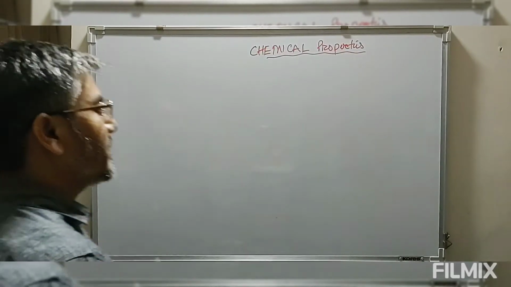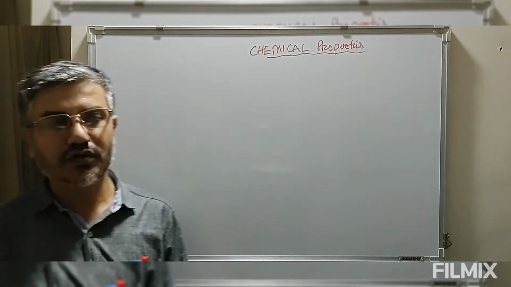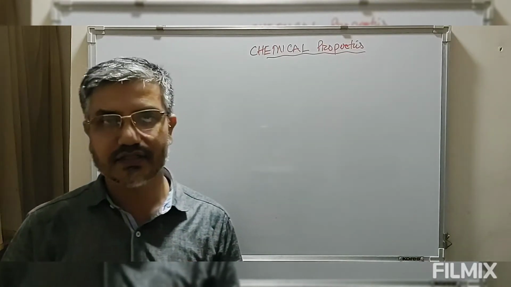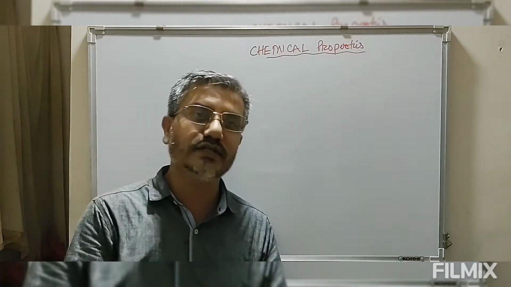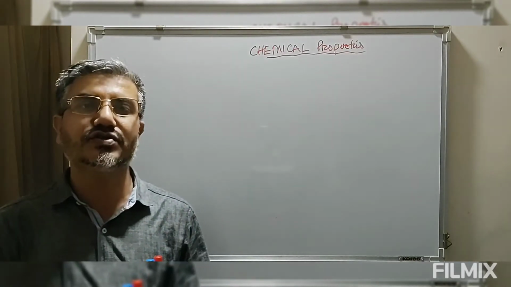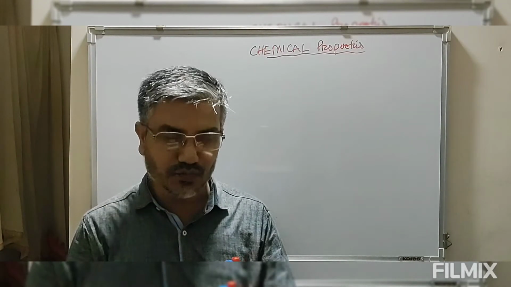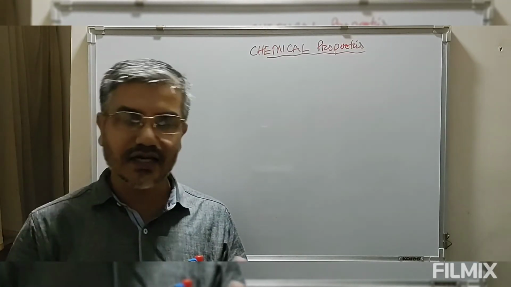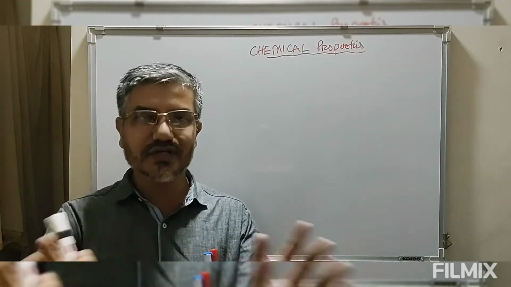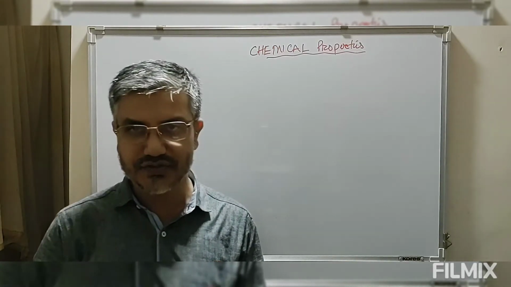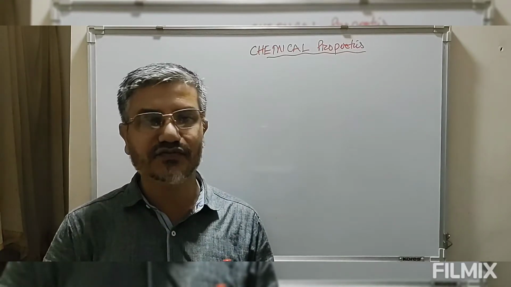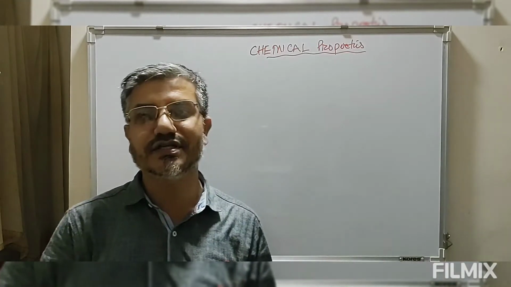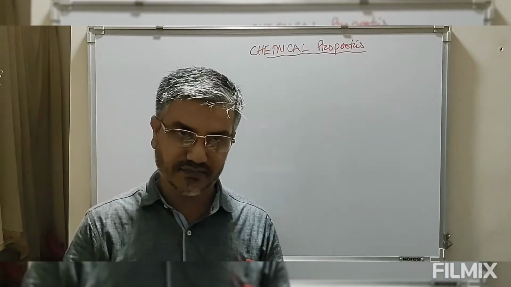Now coming to the chemical properties of aldehydes and ketones. We have gone through the physical properties. After that, the more important topic we are going to study is the chemical properties of aldehydes and ketones, which is more important compared to the physical properties. Aldehydes and ketones undergo numerous chemical reactions, which can be classified into two: nucleophilic addition reactions and redox reactions.